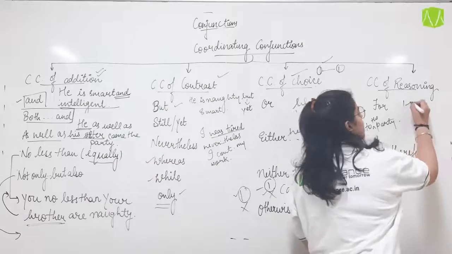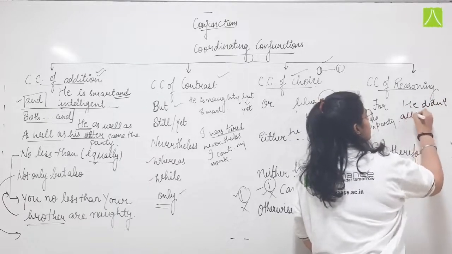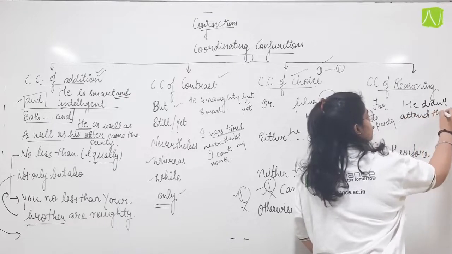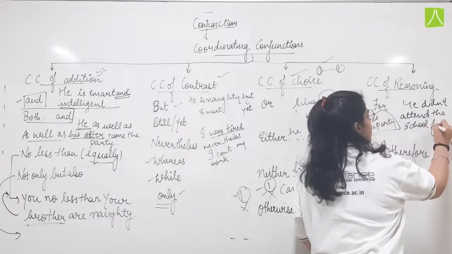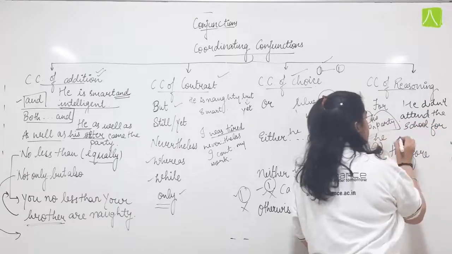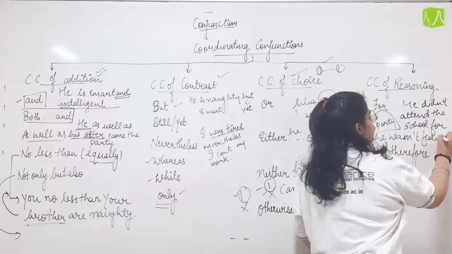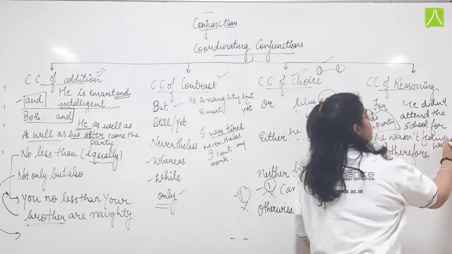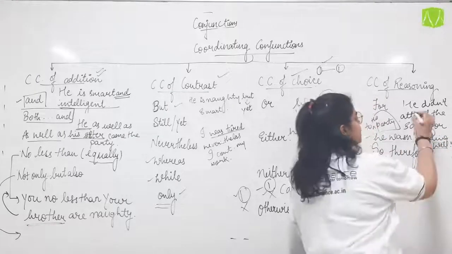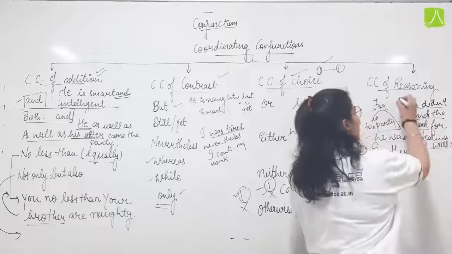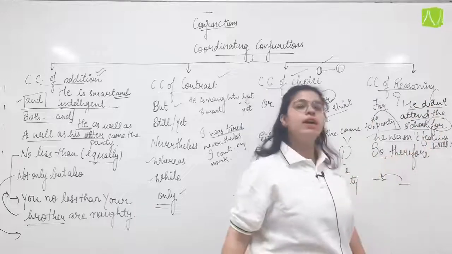He didn't attend the school, for he wasn't feeling well. So he wasn't feeling well is one sentence, and he didn't attend school is the other. Now why didn't he attend school? "For" gives us a reason: for he wasn't feeling well.